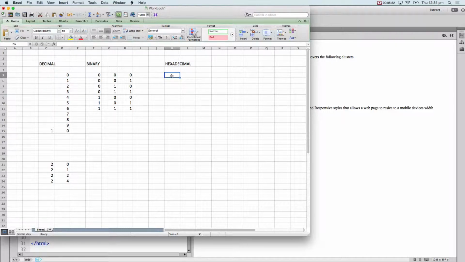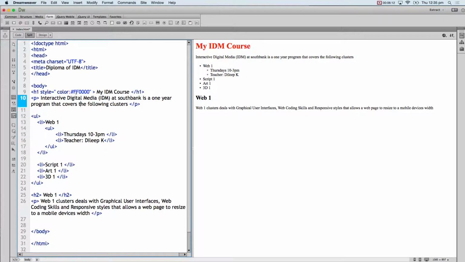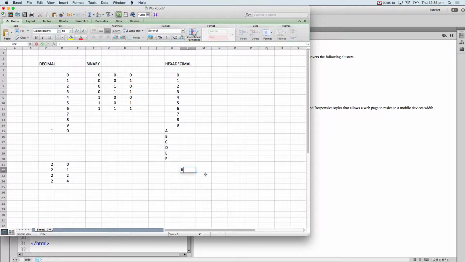So hexadecimal goes from 0 to 9, and then after that we go A, B, C, D, E, F. So we have 16 digits. Now our color system, if you notice our color system, how many digits do I have? 1, 2, 3, 4, 5, 6. I have 6 digits. The first 2 are red, the second 2 are actually blue, and the last 2 are green. And each of these can go from 0 to F, 0 to 9 and A to F, okay?